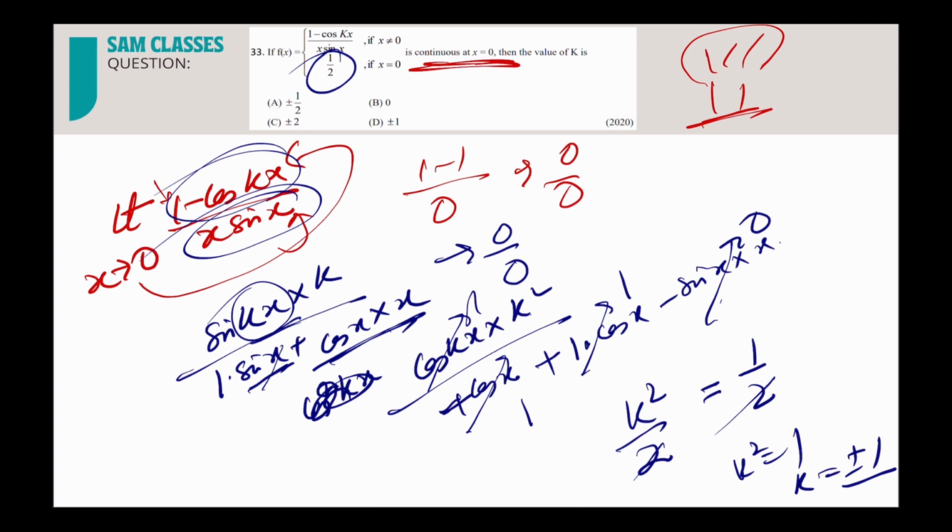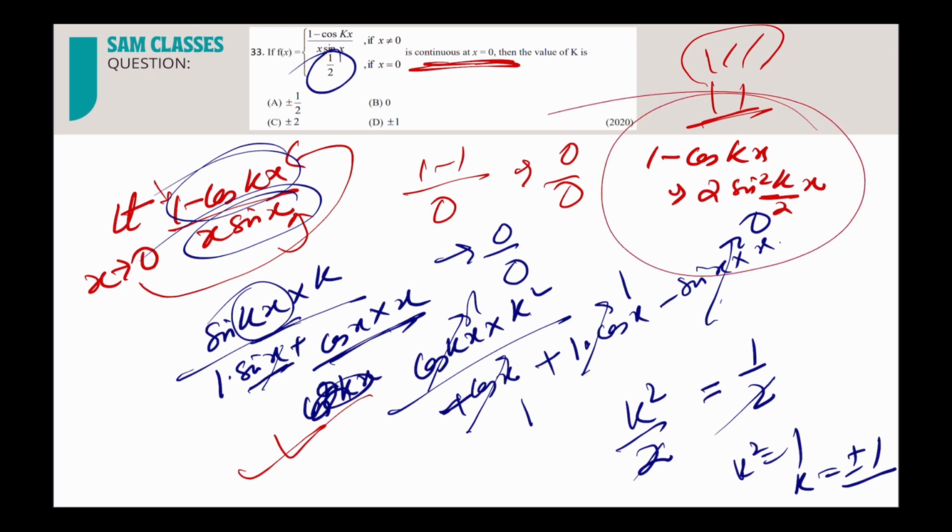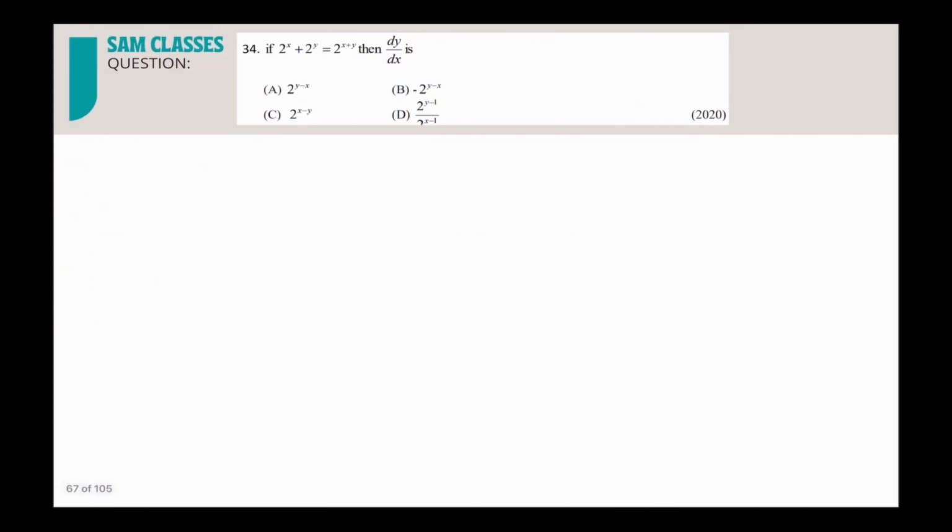Was it anything very difficult? No. You could have done it using trigonometry also. You remember the trigonometry formula? 1 minus cos kx can be written as 2 sine square k by 2x. Then you have to arrange it and you can do it, but that again becomes very complicated. This one is a bit simpler. We are good in differentiation, we like it, we solve it. But if somebody wants, they can go by this trigonometric method also, and by the sin x by x formula they can find the same value. No problem in that. Now let's see the next question.